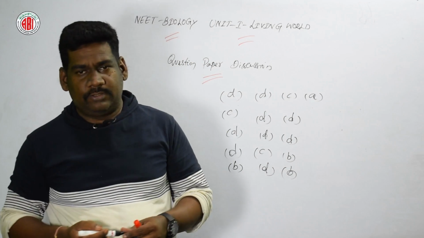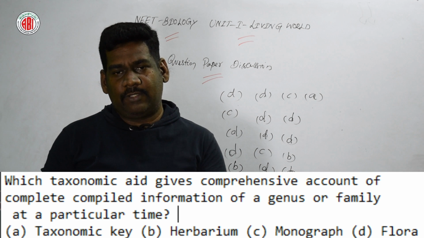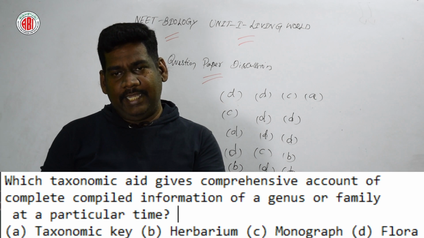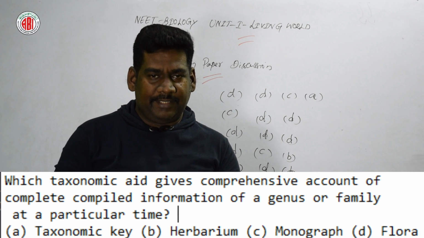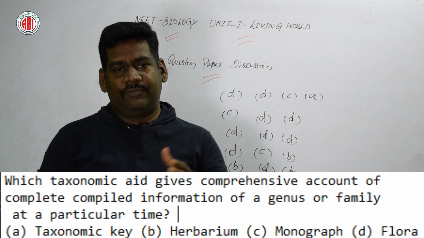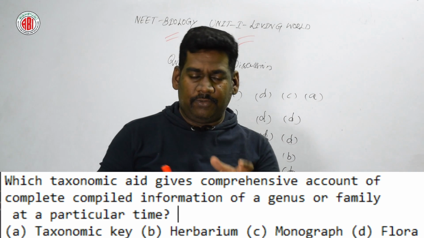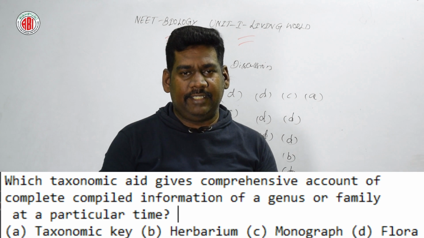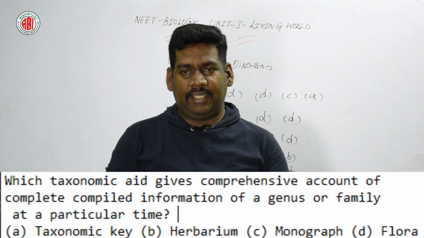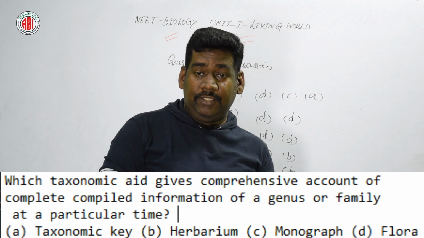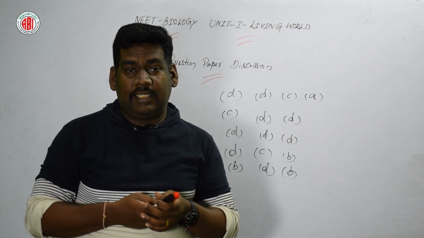Now let us go for the next question. Which taxonomic aid gives a comprehensive account of complete compiled information of a genus or a family at a particular time? Here are four different options. Taxonomic key is a device that works as a taxonomical aid. Herbarium, we know about that, it's a place where we preserve dried plants for reference. And option D, flora. Flora means plants, plant species, so that does not come under this category.